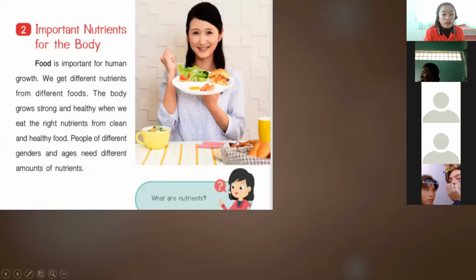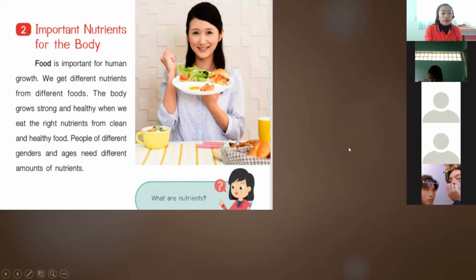Let's proceed to page 23 of your book. Our topic is about important nutrients for the body. It says here, food is important to human growth. We get different nutrients from different foods. The body grows strong and healthy when we eat the right nutrients from clean and healthy food. People of different genders and ages need different amounts of nutrients.